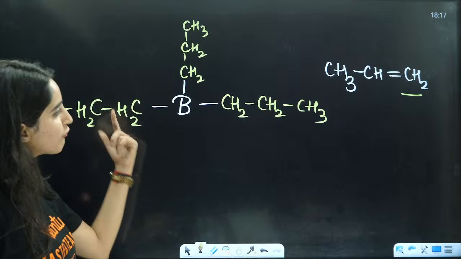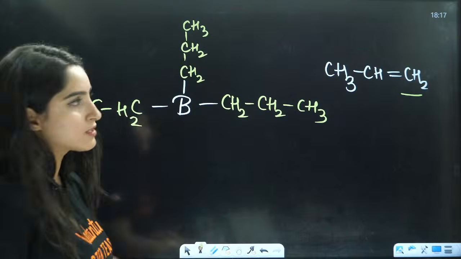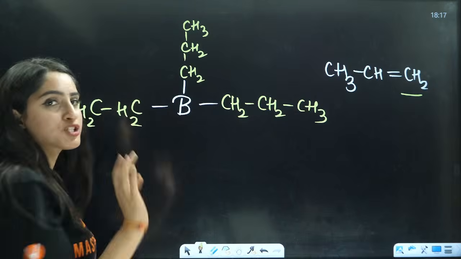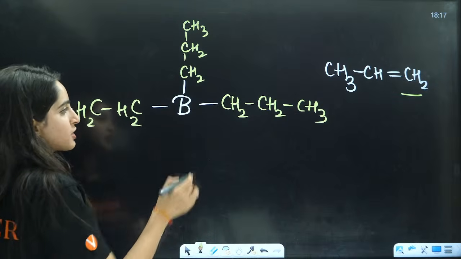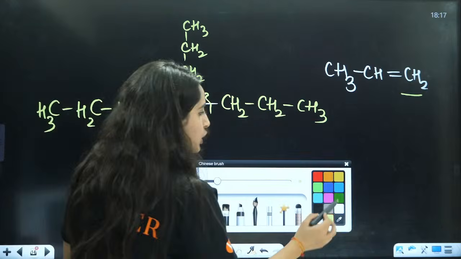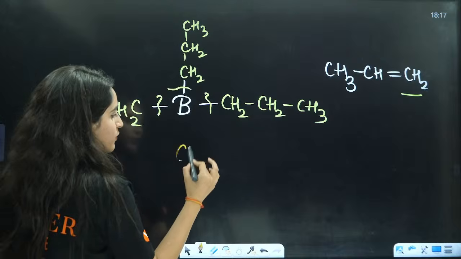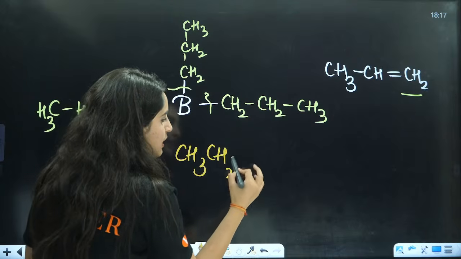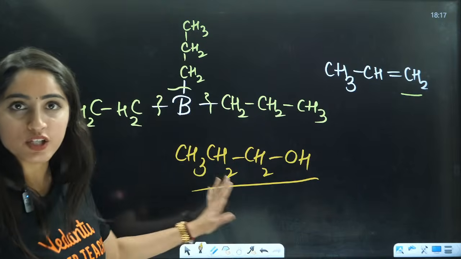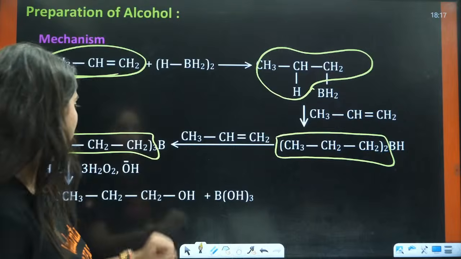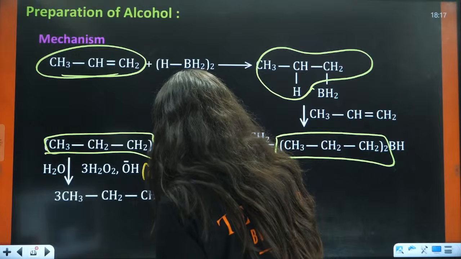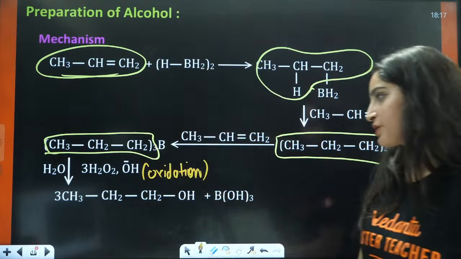Now this is just the hydroboration part. This is not the oxidation part. After the oxidation, these bonds will break, and you will have the formation of what is left out. You will have the formation of CH3, CH2, CH2, OH. So that is your final product that will be formed here. This is the oxidation part. After oxidation, you will have the formation of this thing.